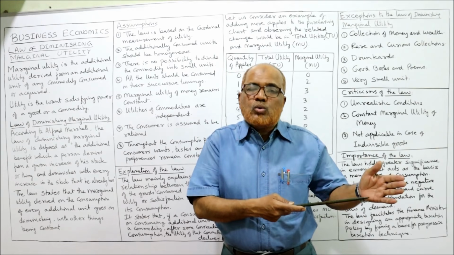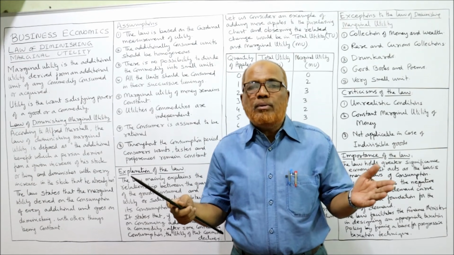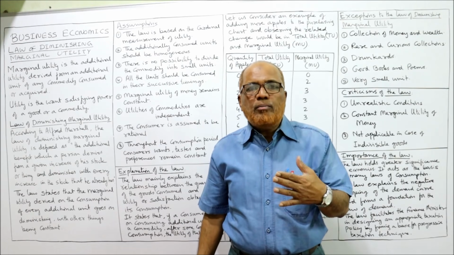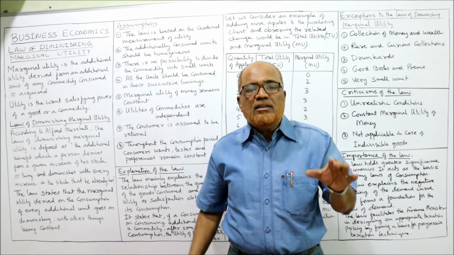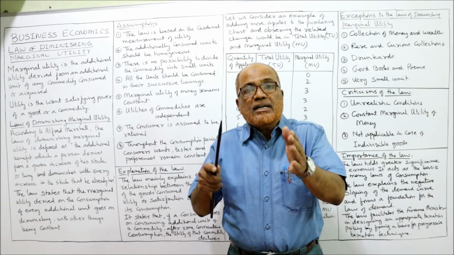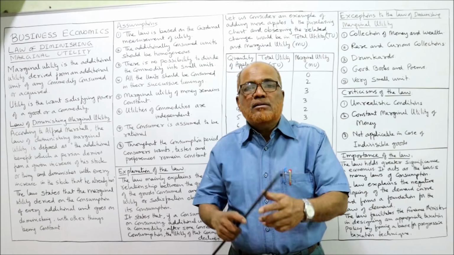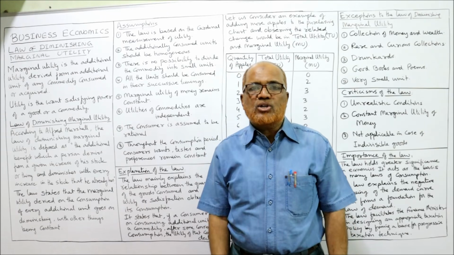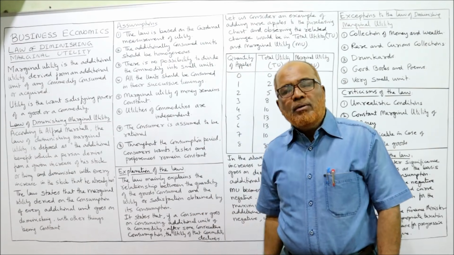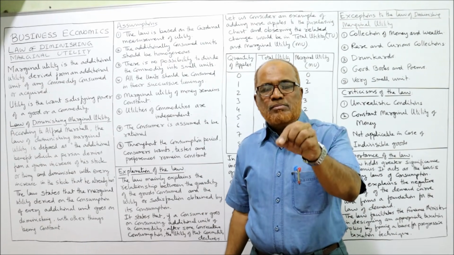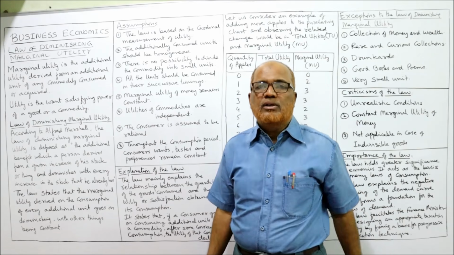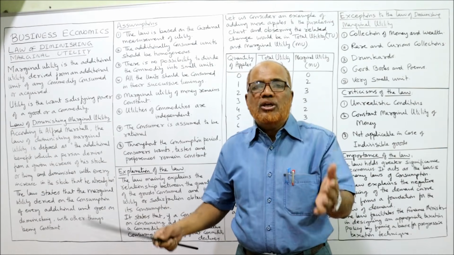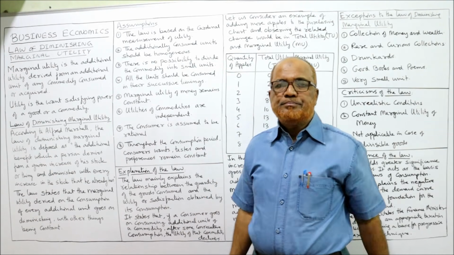Whereas the ordinal school of thought says utility cannot be measured. We can feel it. Satisfaction cannot be measured, only we can feel it. This is said by ordinal. But cardinal utility says the utility is measurable. We can give satisfaction by numbers. So here the law of diminishing marginal utility is based on the cardinal approach of utility. And cardinal says we can measure utility by giving a number.